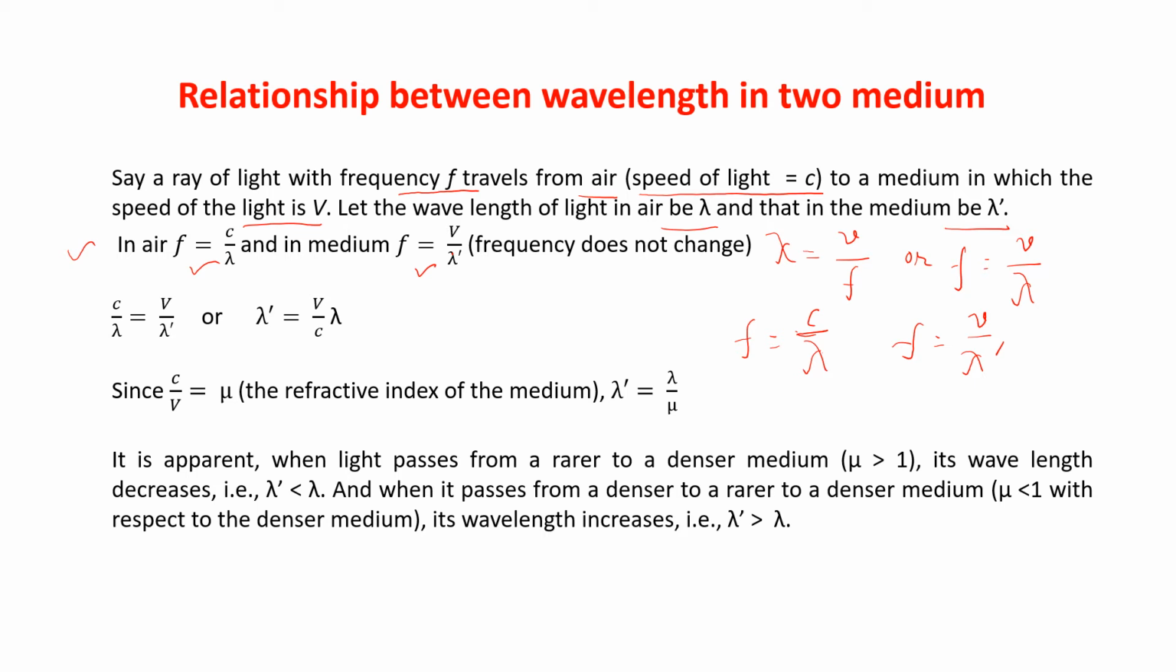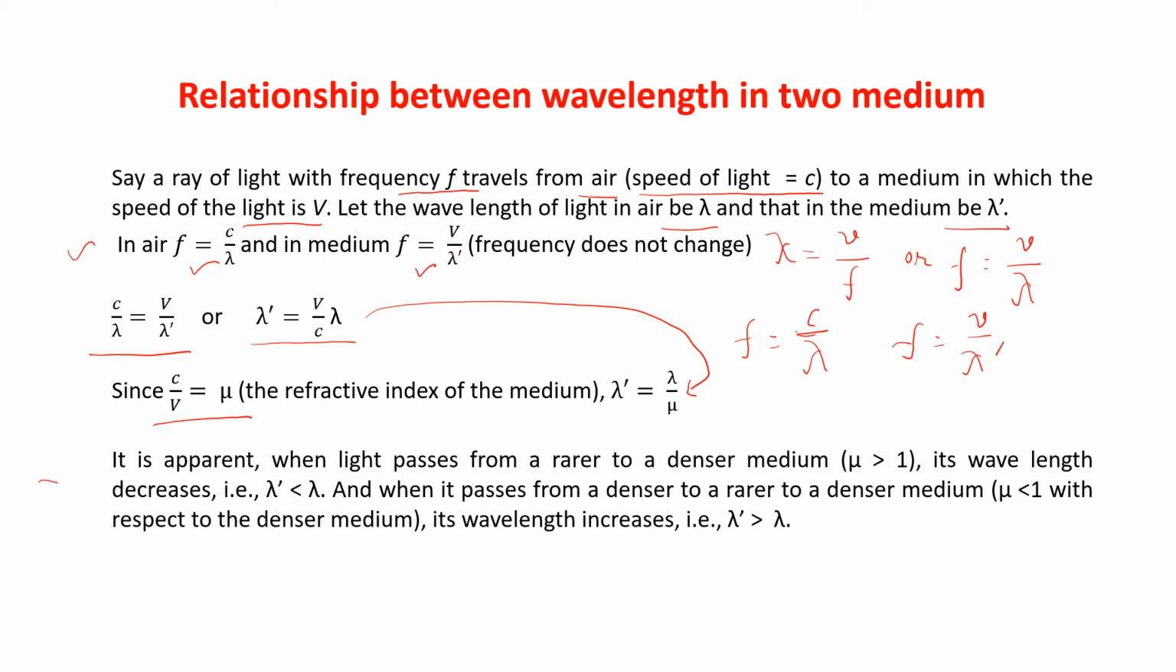Now, as frequency does not change, we can write c by lambda is equal to v by lambda dash. From there, lambda dash is equal to v by c times lambda. Now, you know, children, c by v is equal to mu, that is the refractive index. Refractive index is equal to the speed of light in air divided by the speed of light in the particular medium. So v by c is 1 by mu. Now just put it here. Lambda dash is equal to lambda by mu, because v by c is equal to 1 by mu.